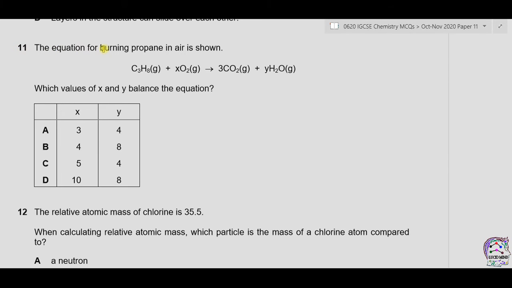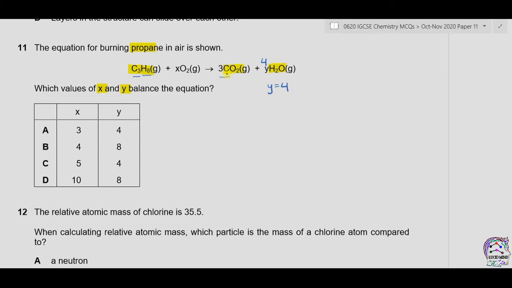Question 11. The equation for burning propane in air is shown. This is propane. It reacts with oxygen to form carbon dioxide and water. Which values of X and Y balance the equation? Now we can see that there are 3 carbon atoms in propane on the reactant side, and these are balanced by writing 3 with CO2. Now carbon atoms are balanced. There are 8 hydrogen atoms on the reactant side and only 2 in the water molecule, so we can multiply 2 by 4 to make it 8. So Y will be equal to 4.